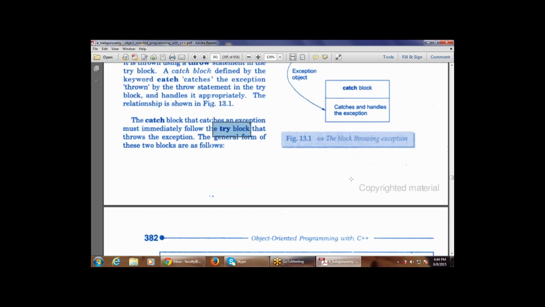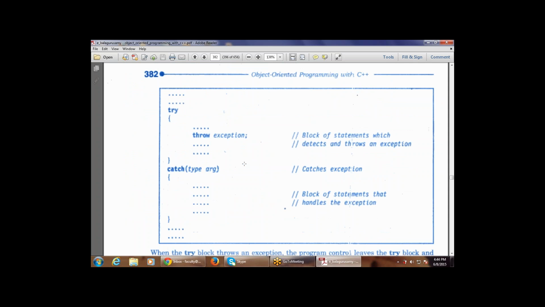So now what is the general form? What is the syntax that is used? This is the program, any program. Then there is a try block, that is finding the problem. Then there is a throw exception, that is passing the exception, throwing the exception.